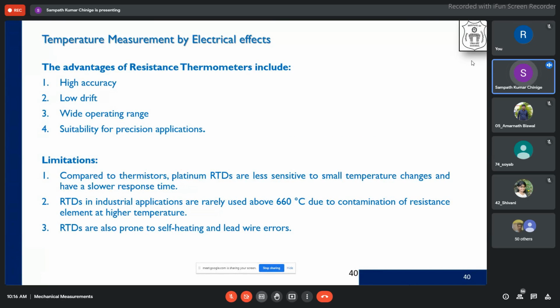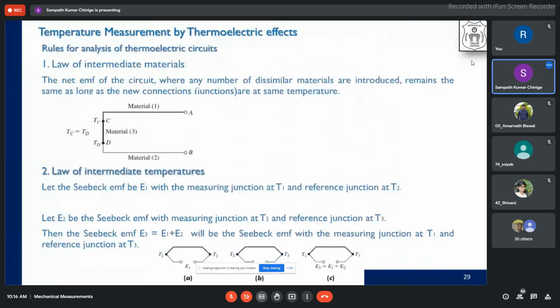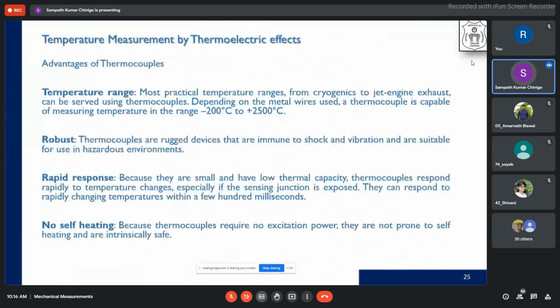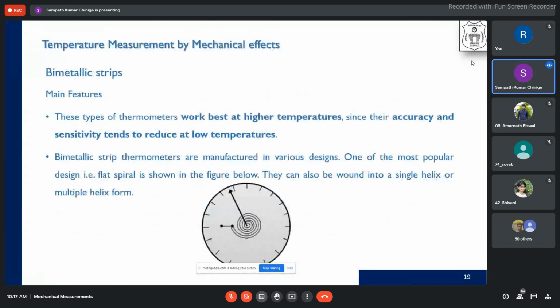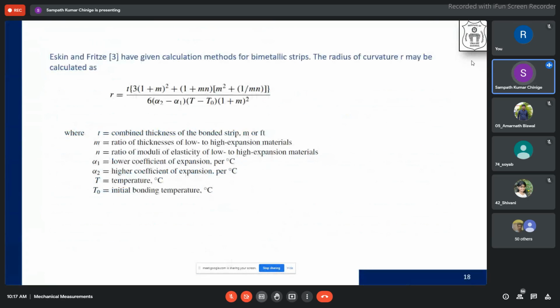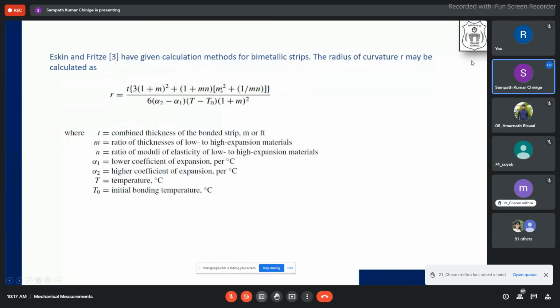One thing that I wanted to show you, and forgot to clearly mention, was when I was discussing the bimetallic strips, we got an expression. This was the expression for the radius of curvature R, given by Eskin and Fritsch.